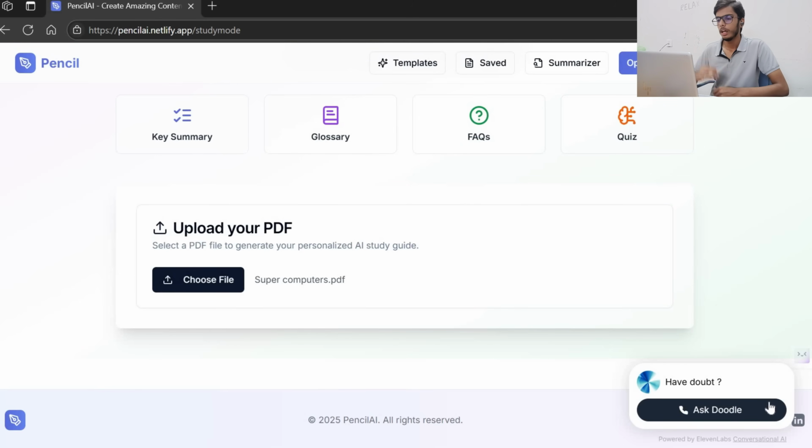So, as you can see, what just happened is the application sends the PDF that we uploaded to the AI agent, and the AI agent understands the complete document by analyzing and summarizing the content, so that it acts as a well-defined teacher which can answer all of your questions regarding the PDF. If you want something extra, you read the PDF once and when you get any doubt, you can ask a specific topic to the AI agent, just as it asked you whether you have any specific topic it should help you with, so that you can get the answer to whatever you want.